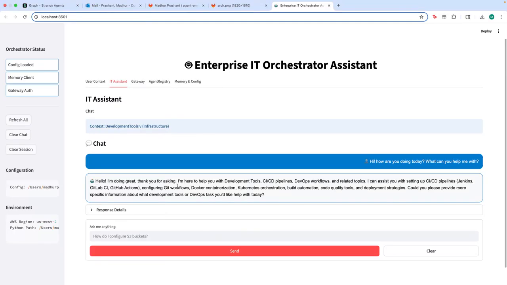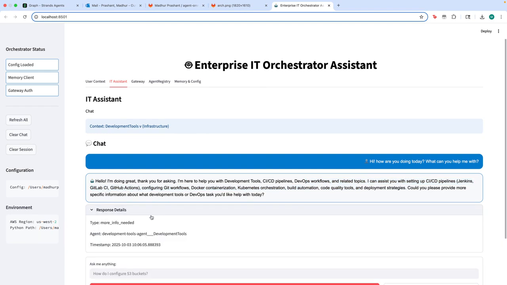So I asked a very simple question. It says, now the development tool agent directly says, hey, I'm doing great. I'm here to help you with development tools, CI/CD pipelines, DevOps, and so on. And this agent then from within itself might have access to several APIs or other agents or tools. That doesn't matter. What we want to show here is the reliable orchestration logic that we have built. And then along with this, what I want you to focus on is this. The agent then also gives a signal that, hey, if there is more info needed from the user, this is